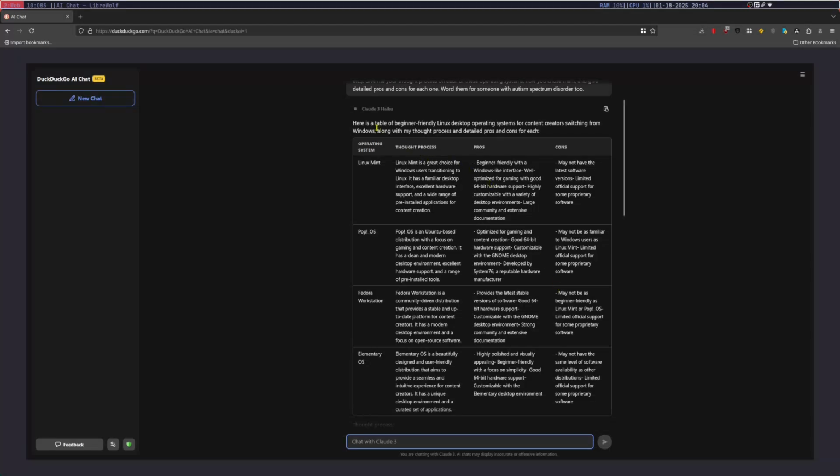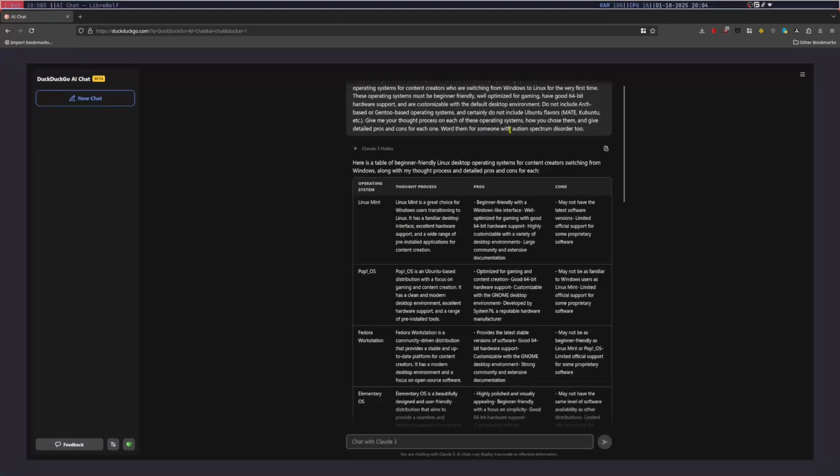So here, Claude has given us a table of beginner-friendly Linux desktop operating systems for content creators switching from Windows, along with the thought process and detailed pros and cons for each of them. First off, we have Linux Mint. This is the operating system that I daily drove for quite a while, actually. It seems pretty decent for the most part.